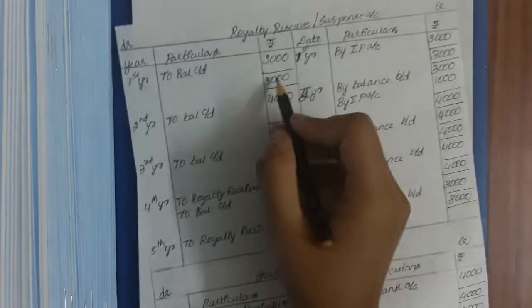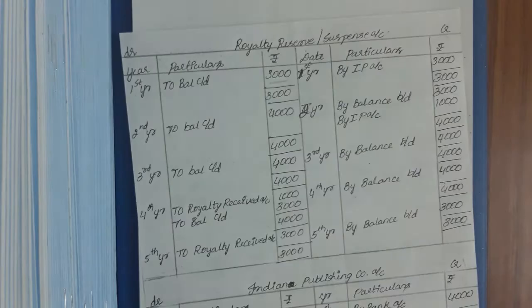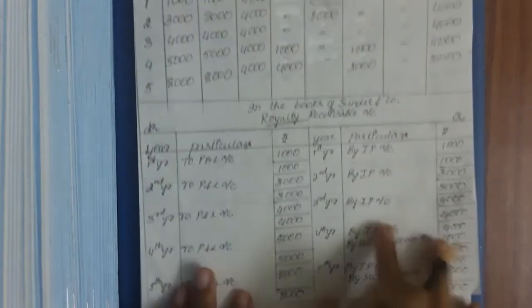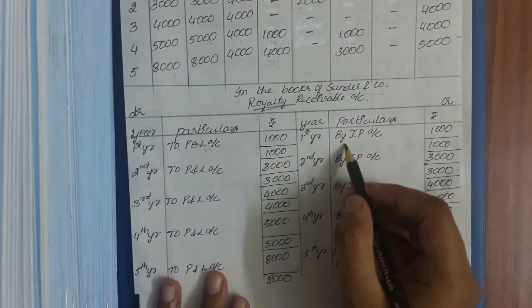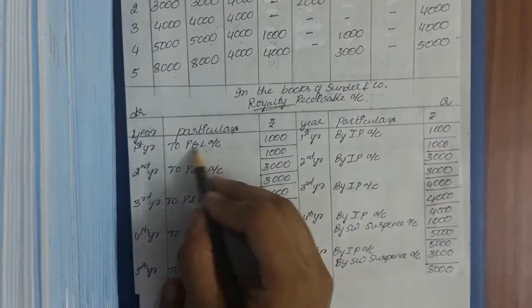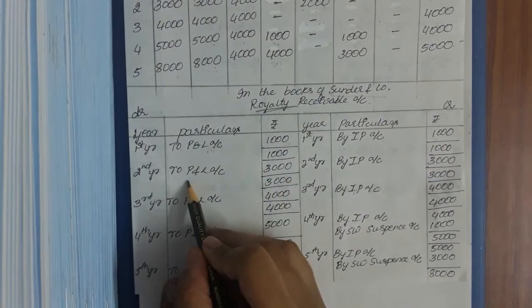As you can see over here, 3,000 is transferred to the short working suspense account. Okay, that. So you see, by Indian Publishing account 1,000, profit and loss account 1,000. In the second year,